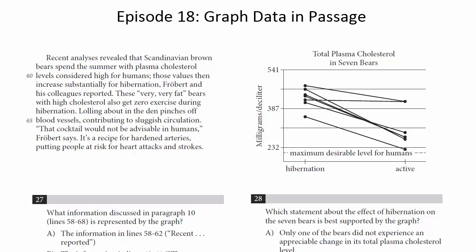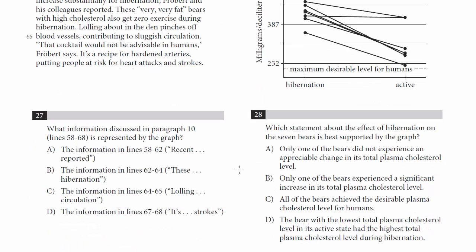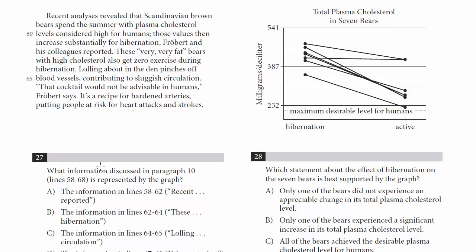In episode 13, we looked at some graph questions, and I mentioned there that sometimes the questions are integrated with the passage, other times they're completely separate. You could just do the question only by looking at the graph. In this case, with 27 and 28, we've got one of each. For 27, we have to integrate what the passage says with what the data in the table show to see how the data in the table is represented in the passage. And 28 is just a question about the graph in itself. So let's look at 27.